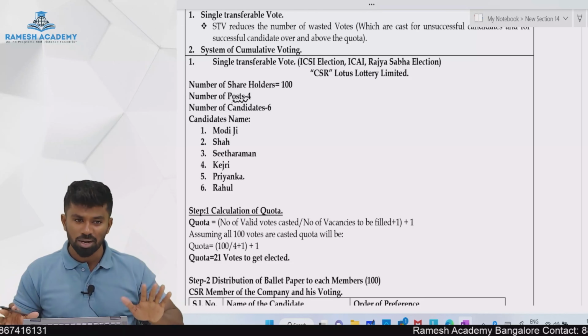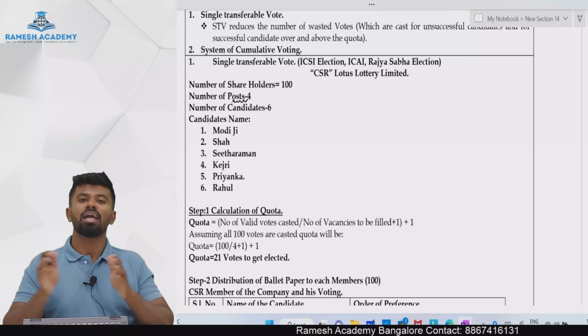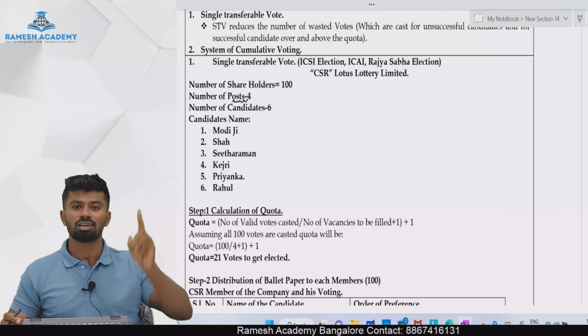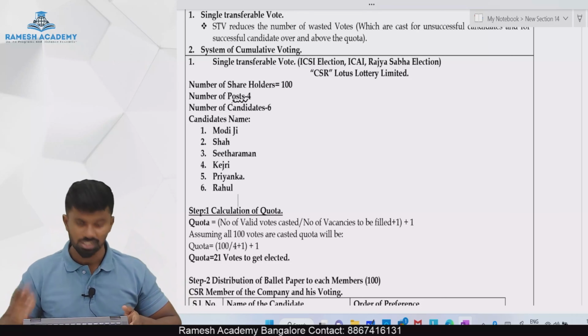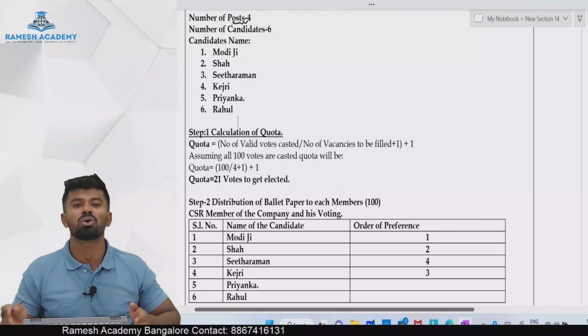So there are 100 members, 4 vacancies, 6 candidates. How will the election be done under the single transferable vote system? Step number 1 is calculation of quota. Now what is quota, sir?